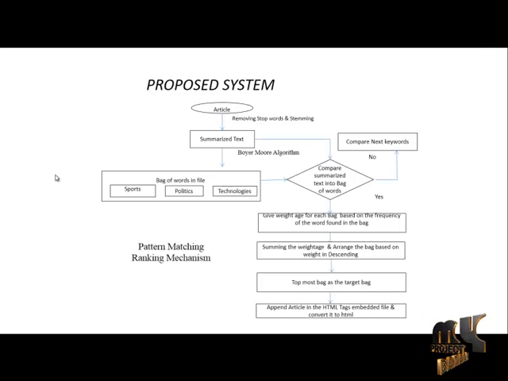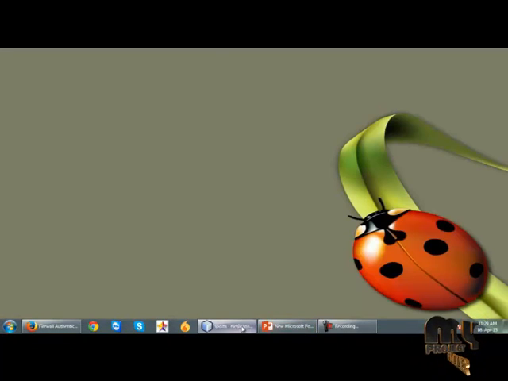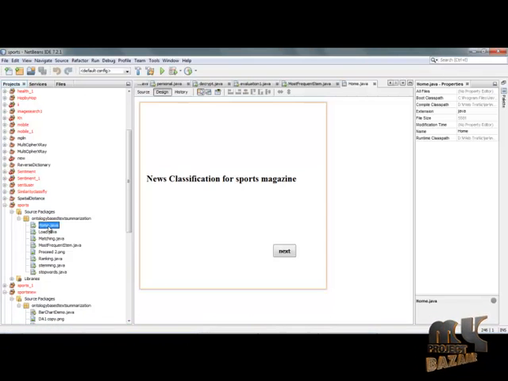So let us start with the demo of our project. Open NetBeans and simply click the home page. Select the home page and right click it. So many options will occur.